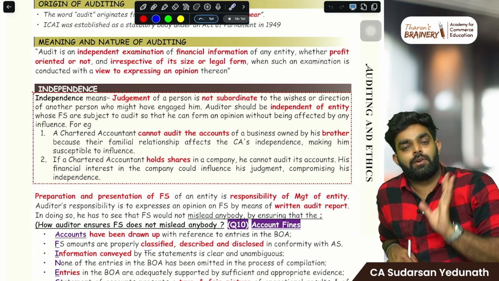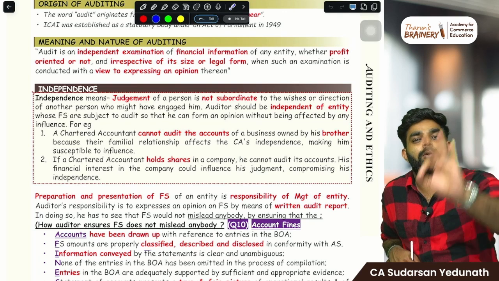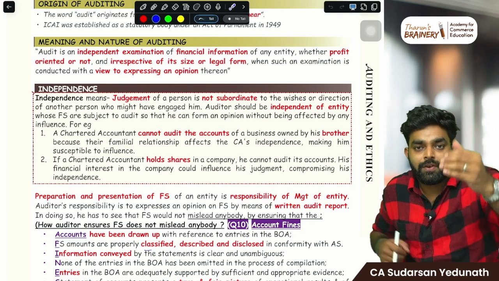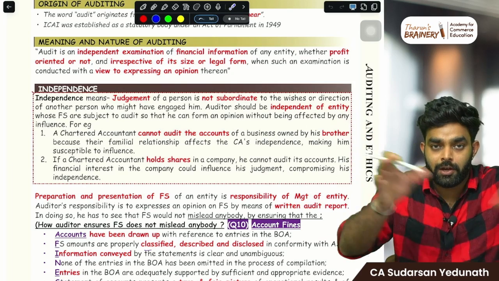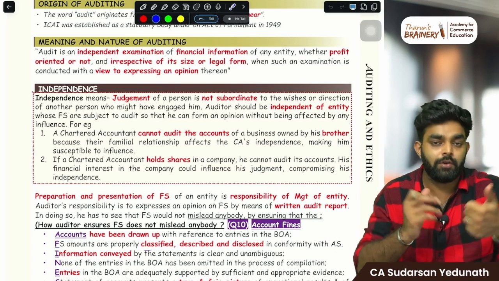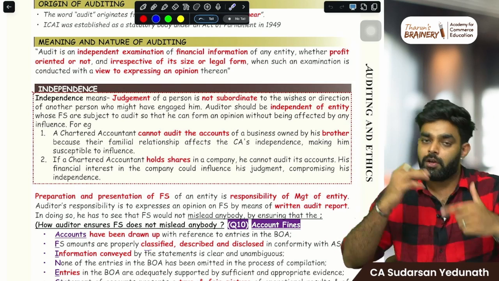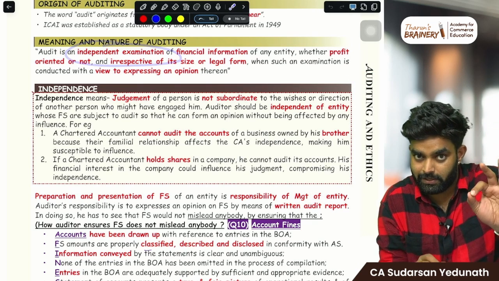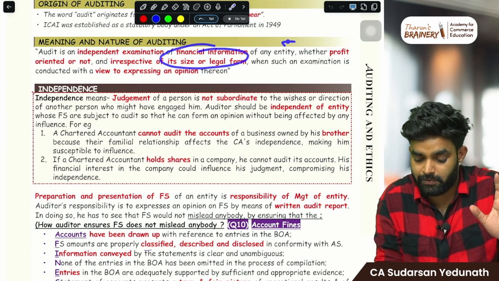And what is your duty? You have to do the checking and report to the people who hired you, right? That reporting is what we call expressing your opinion. You check the audit, and whether it is correct, you will express that opinion. Whether it is wrong, you express that opinion. Simple. So it is an independent examination of the financial information of the entity.